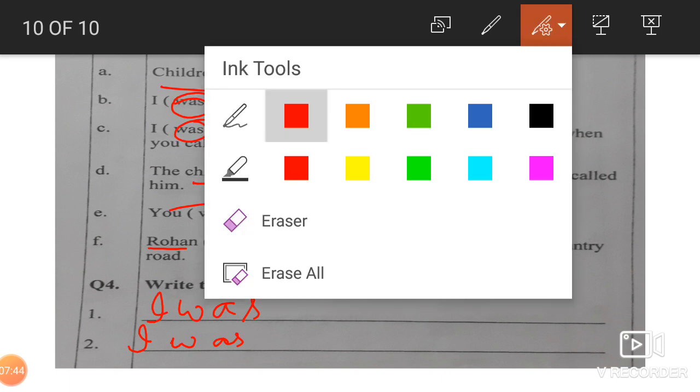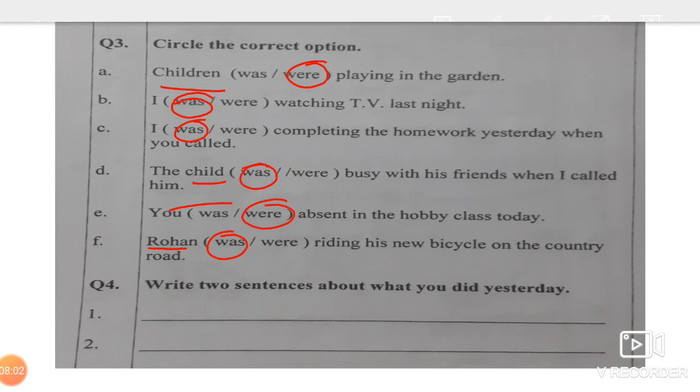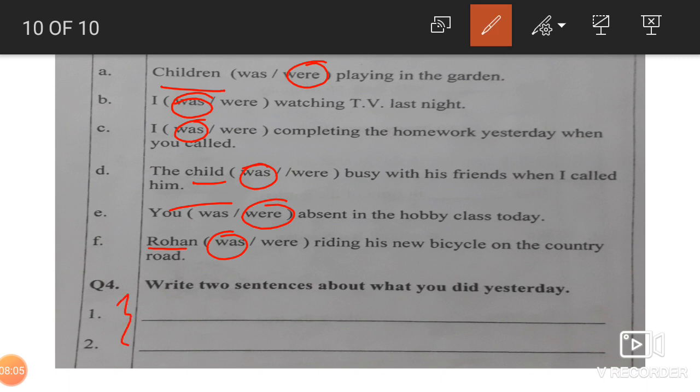It is not necessary that you have to use was. Just write the sentence, whatever you have done yesterday. For example, you can write that I studied yesterday. Okay, I ate an apple yesterday. This you try to do on your own, children. Please, try to do it on your own.